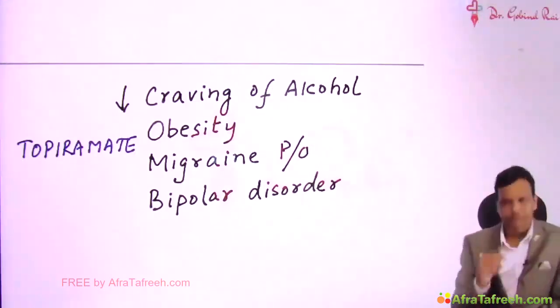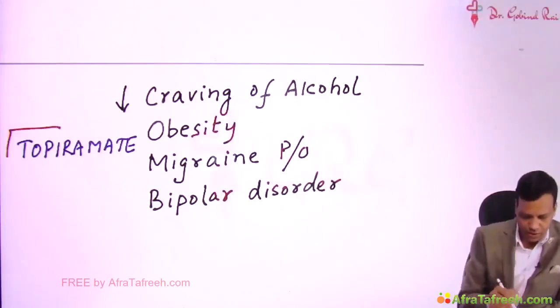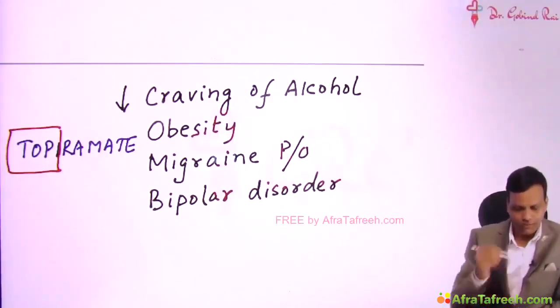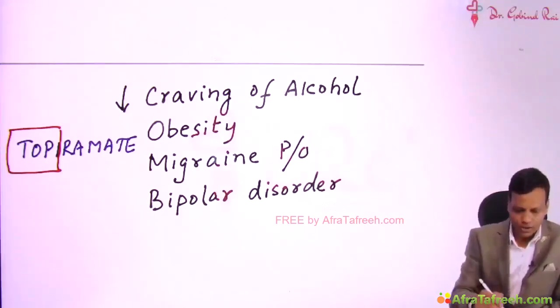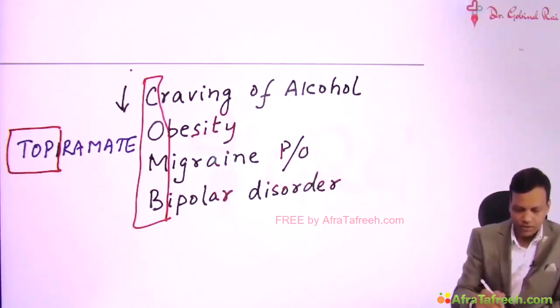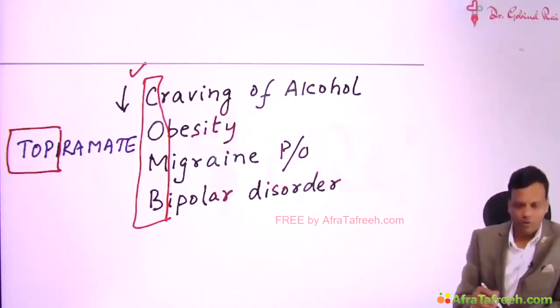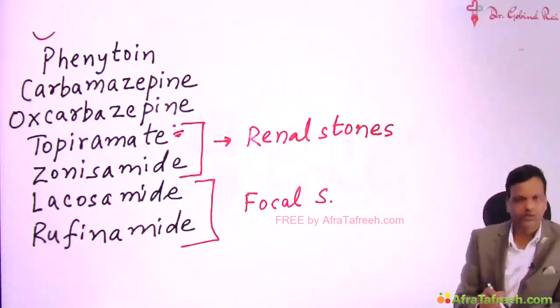And again, you can remember from the name. In Hindi you will study, the name starts with topi. Topi means cap. So if a person has worn the cap, there is no requirement of comb. So topiramate will be useful for craving of alcohol, obesity, migraine, and bipolar disorder. So we discussed topiramate and zonisamide.